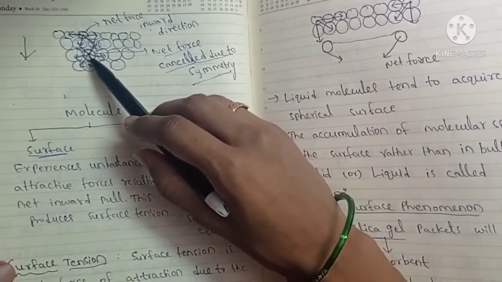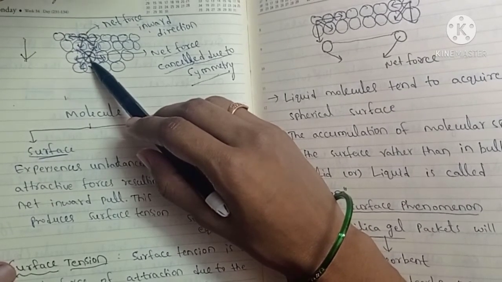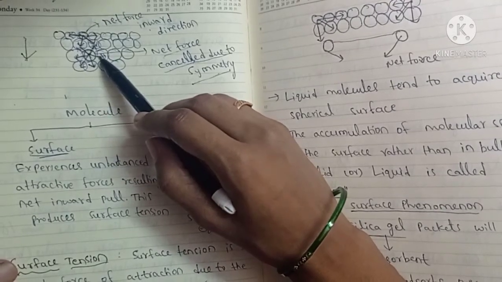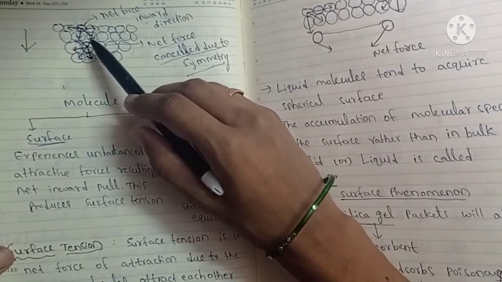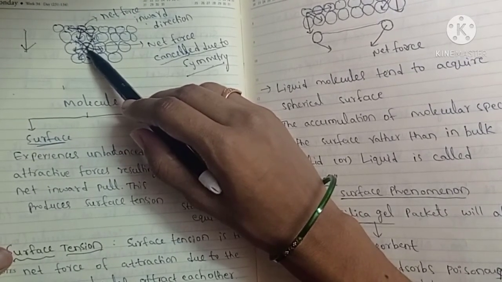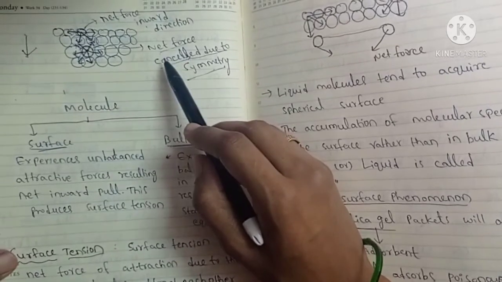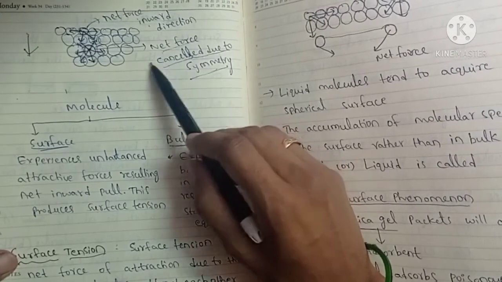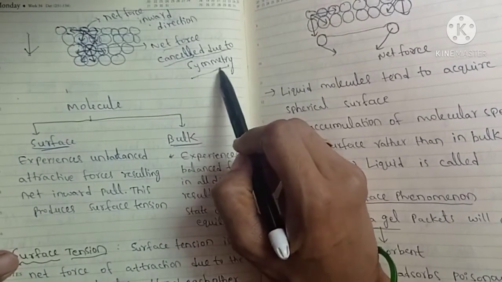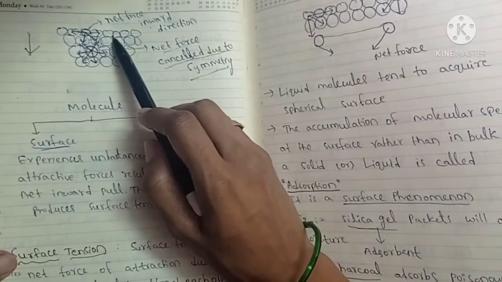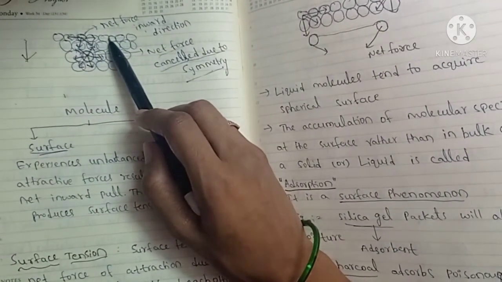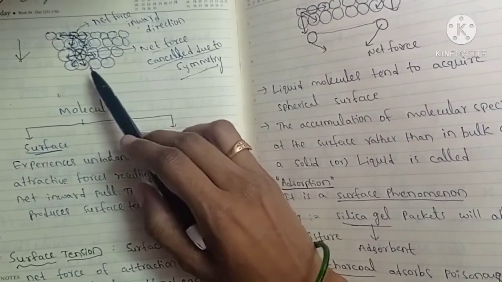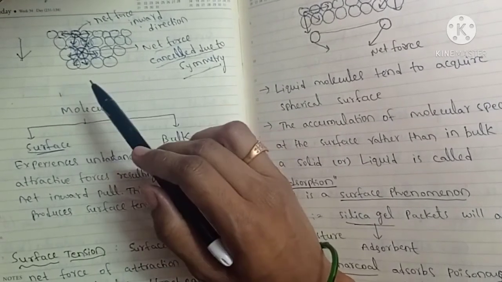And if you observe this bulk molecule, it is attracted by all surrounding molecules symmetrically. There is a symmetrical arrangement around this molecule, so the net force of attraction is cancelled. There is no net force of attraction. So the net force is cancelled due to symmetry. The top molecules contain high force of attraction and also high energy, and bulk molecules have low energy. This is the difference, and due to this difference they behave differently.